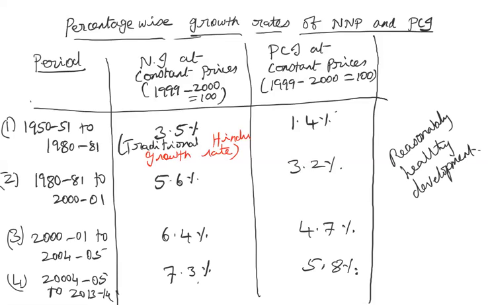So this is what we find when we check the percentage-wise growth rates of the national income and per capita income. Let us break this out and check in detail, plan-wise, what was the growth rate of national income and per capita income, starting from the first five-year plan. Okay.